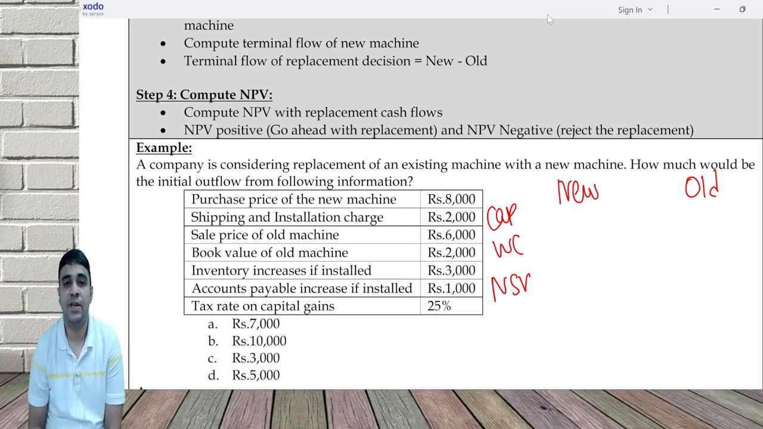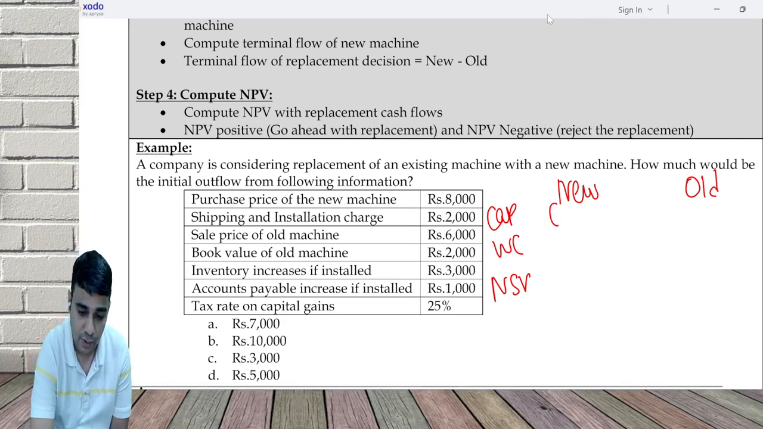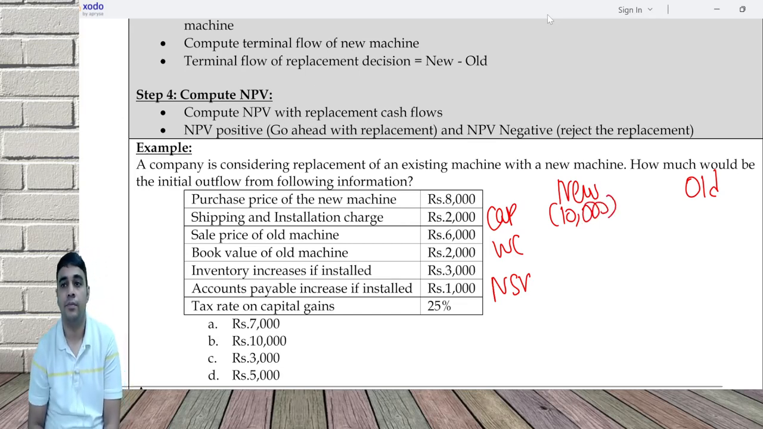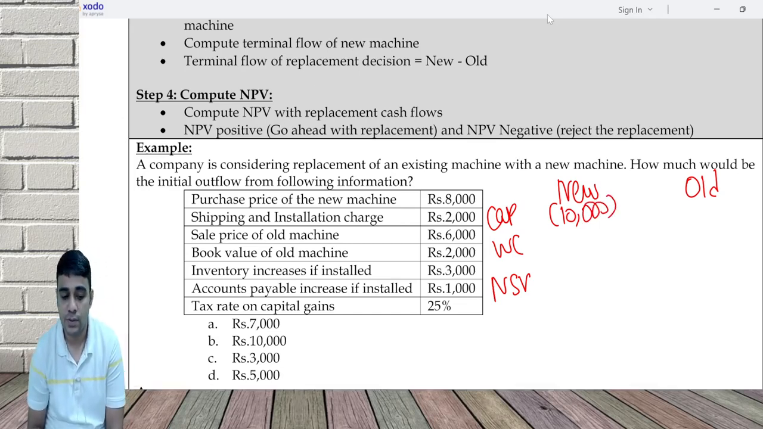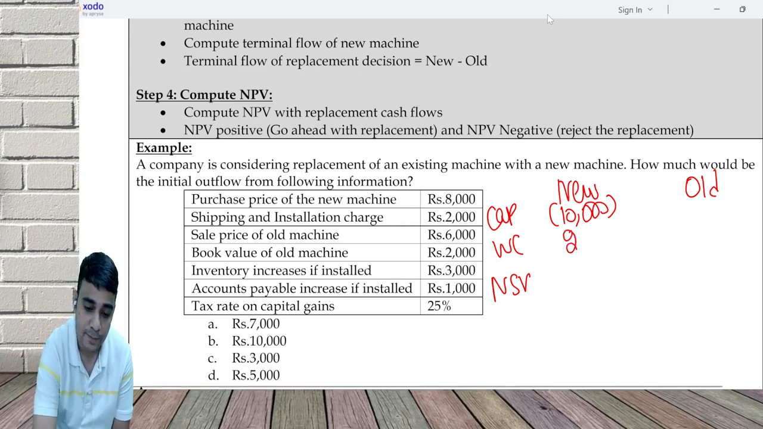What is the capital expenditure of the new machine? 10,000. Okay. Working capital, how is it 4,000? Inventory increase is an outflow. Accounts payable increases, that is an inflow, because it's a current liability. So working capital is 2000.